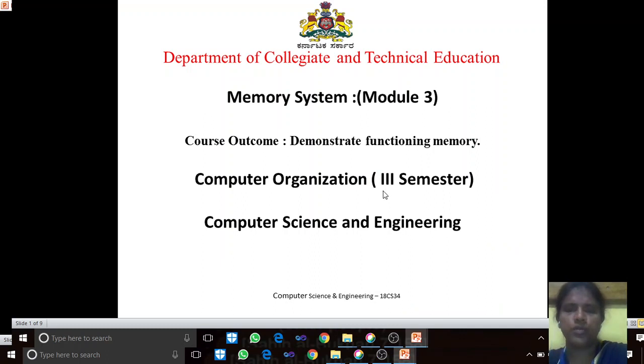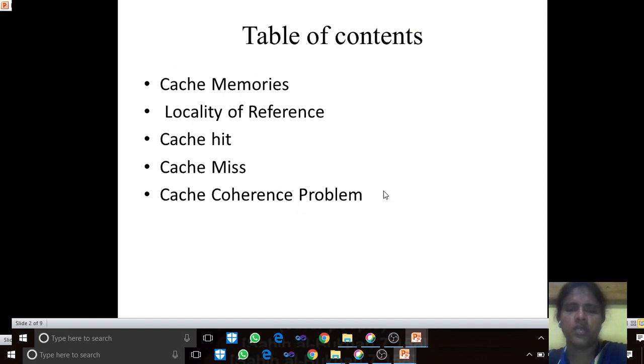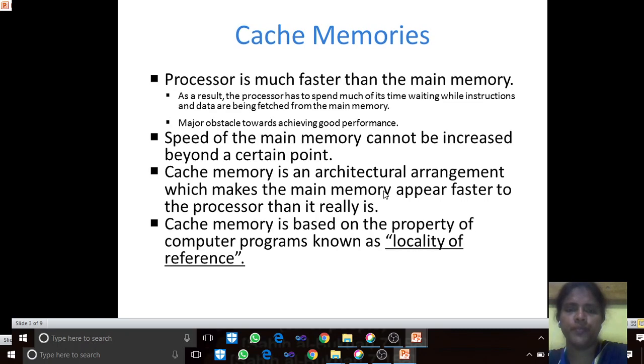Let us revisit module 3, memory system, session 5, in the subject computer organization. Myself Dr. Shabin Taj. The contents discussed in this session are: cache memories, locality of reference, cache hit, cache miss, cache coherence problem.